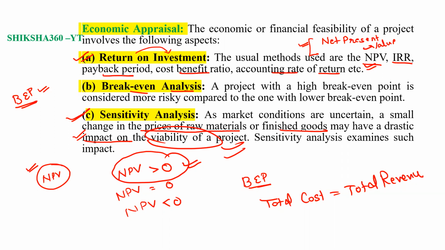All these things come under the economic appraisal. First one is the return on investment, second one is the break even analysis. You have to remember that the break even point is when the total cost is equal to the total revenue. Third one is the sensitivity analysis.